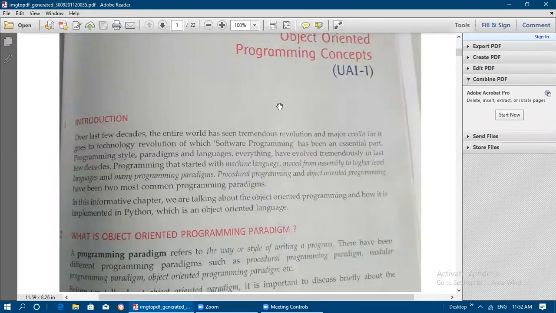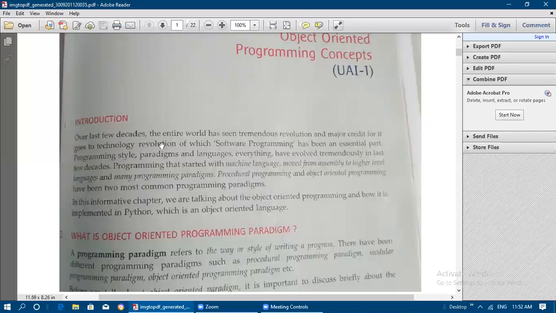Now we are going to see object-oriented programming concepts before we go and see binary files writing and reading. Okay, how we can write content into binary files and how we can read the content from the binary files. Before we go and see the program related to binary files, we need to see the programming concepts, that is object-oriented programming concepts. So let me move on to the introduction part.